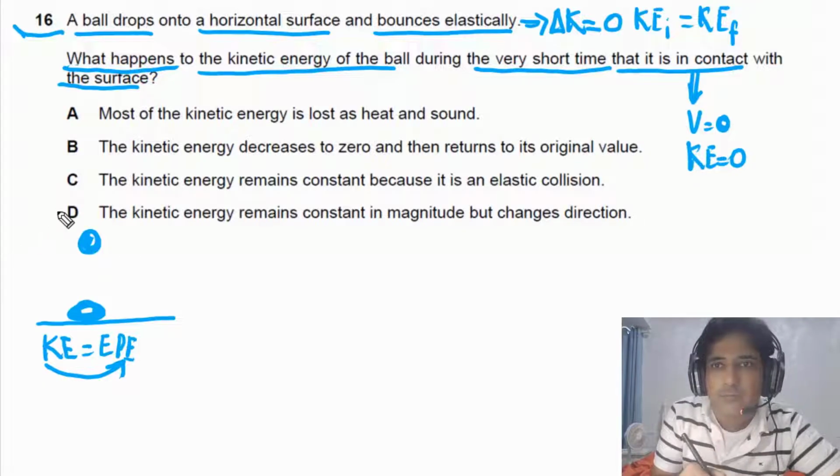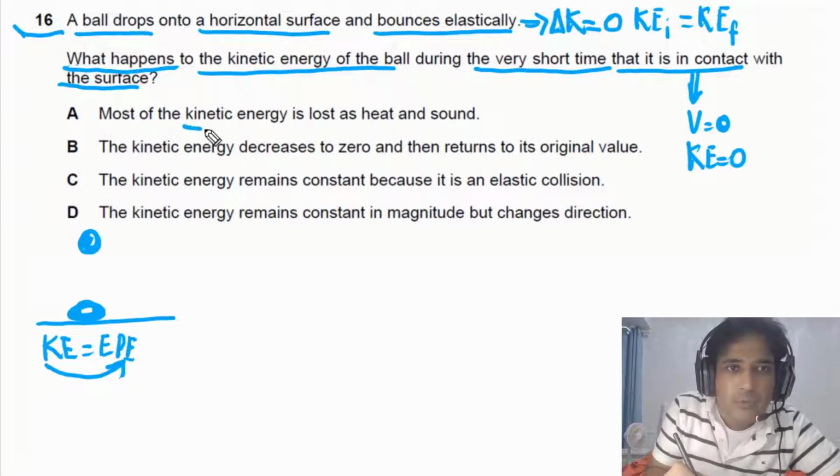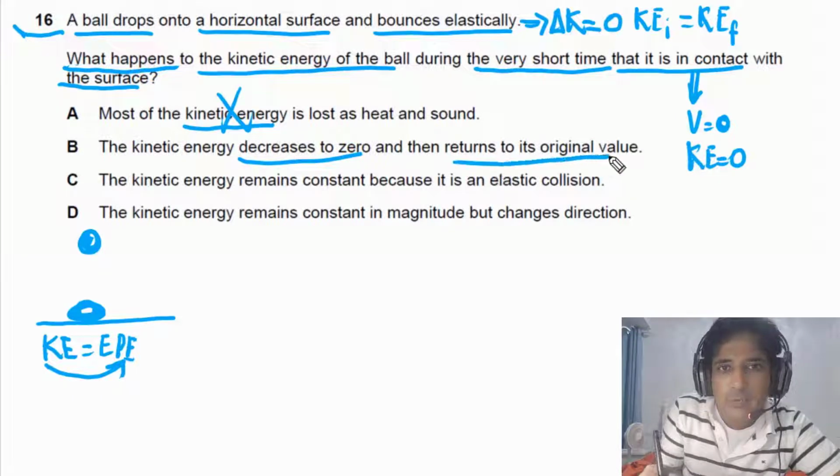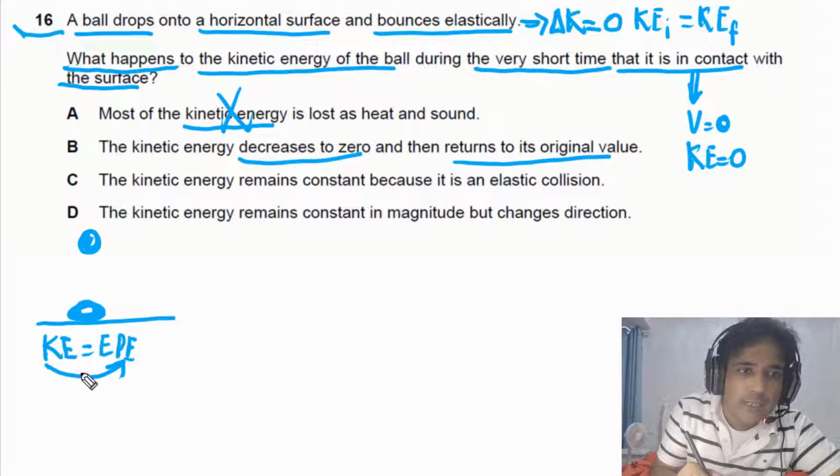Now let's try to find out the best possible option. Option A, most of the kinetic energy is lost to heat and sound. No, this is wrong. This is an elastic collision. This one is wrong. Option B, the kinetic energy decreases to zero and then returns to its original value. First of all, kinetic energy will be converted into elastic potential energy. Then again, this will be converted back into kinetic energy. So B is a possible option.